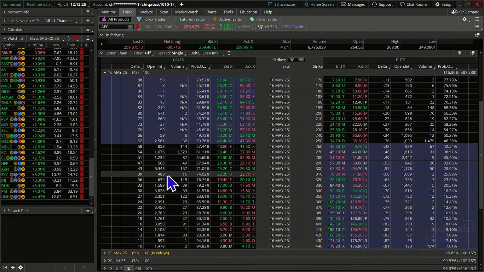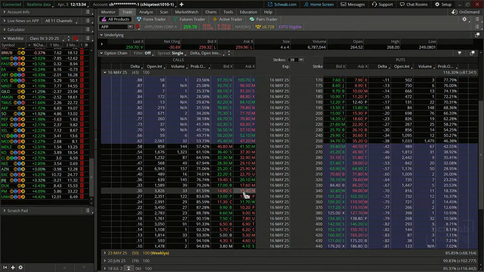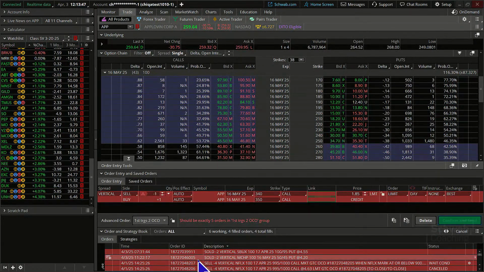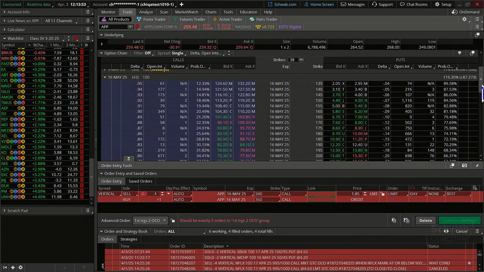The one we were going to use here, let's see if this still looks like it's appropriate. We are looking at, let's see here, the 30 delta here is 340. And so let's just kind of size this up, see if it still looks appropriate here. And so we're going to say sell. We're going to say a vertical here. And that's actually a really nice credit, which means it's really a fairly high return for us.